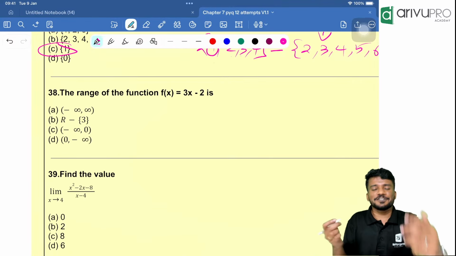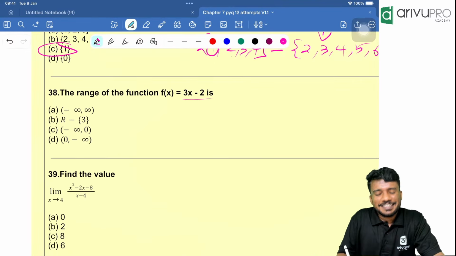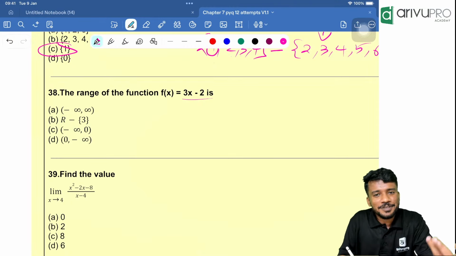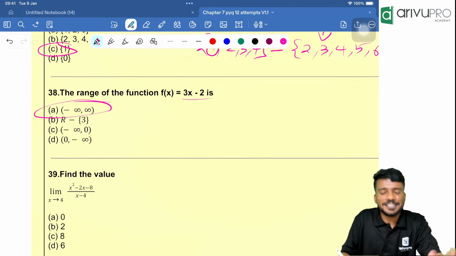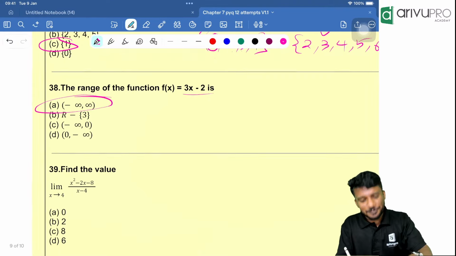Range of the function f of x equals 3x minus 2. People, 3x minus 2 is a normal polynomial function. You can take any values from minus infinity to plus infinity. So any value is possible.